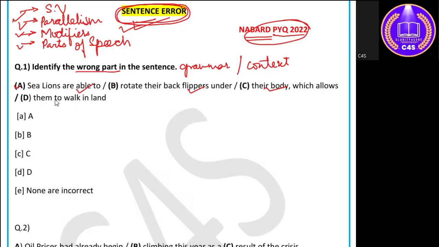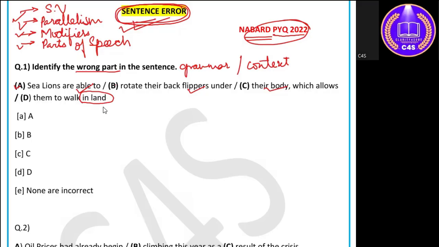Now when we look at it, we know that somewhere there is not a proper usage in this D part, because when we use this word land, we know the land is a thing which is on the top.